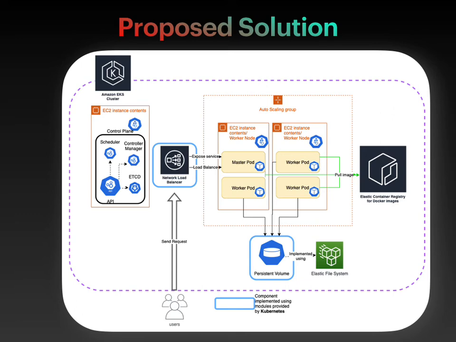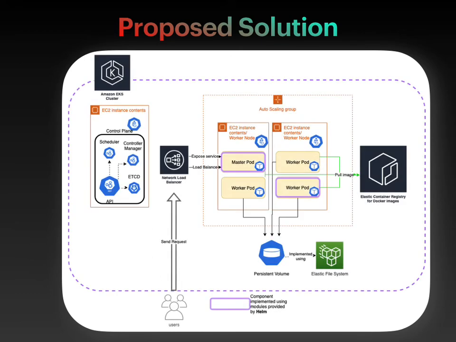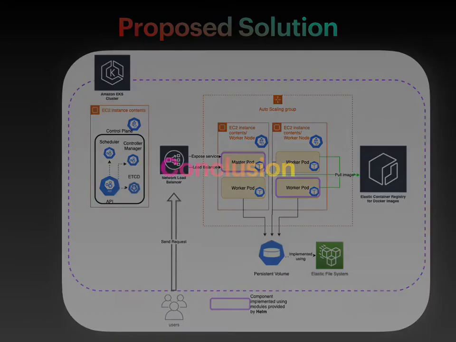With such configuration, Terraform is able to provision or cover more components of the infrastructure. Here we have network load balancer and persistent volume implemented using modules provided by Kubernetes. Finally, we have Helm chart installed using Terraform modules. Chart installed will be the chart for master and worker pods, which are responsible for the transcribing jobs.